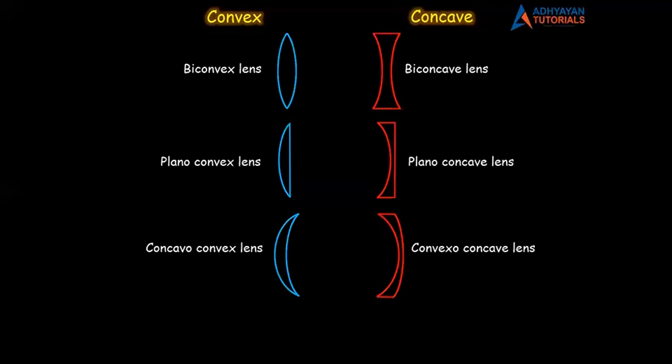There is another name also. Concavo-convex lens is called positive meniscus. Convexo-concave lens is called negative meniscus. It is fine if you don't remember all these words right now. Just remember there are three types of convex lenses and three types of concave lenses.